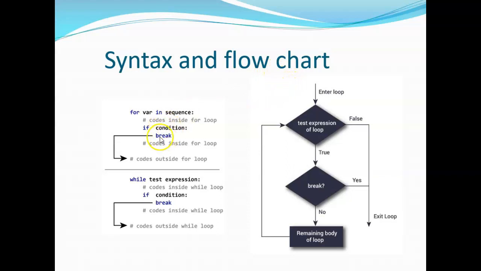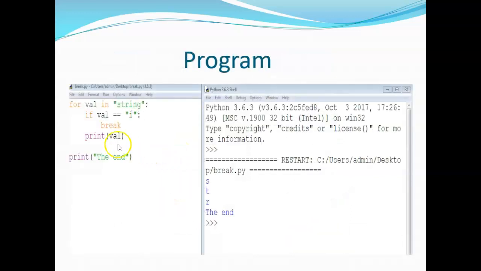You can see in the flowchart: if the condition is true, break, yes, exit loop. If no, continue. Generally, if you are going to use a break, there is an if condition where some condition checking will be done. You can see that if the value is i, break.